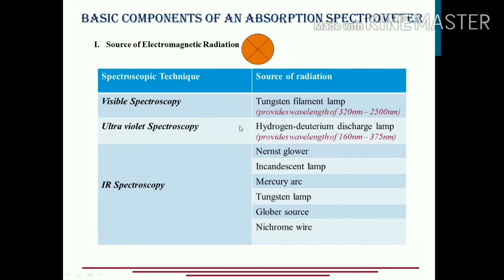Therefore they ask you. And for IR spectroscopy, we have different types of sources of radiation, for example the Nernst glower, incandescent lamp, tungsten lamp, Globar source, and nichrome wire. The nichrome wire and Nernst glower are usually used for infrared spectroscopy. These are the different sources of electromagnetic radiation which are basically asked in any type of exam you attempt. These sources can be asked.